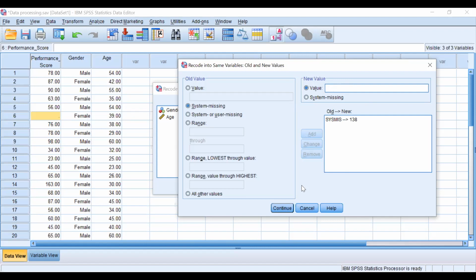Now you have to understand this recoding very carefully, because today we are going to use it many times, and tomorrow also we are going to use this function many times. So you practice this today, how to recode into same variable, how to recode into a different variable. We are going to use it when we work with the dummy variables and with the select file case, many times. So continue.